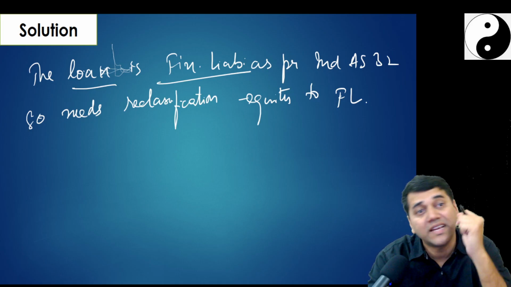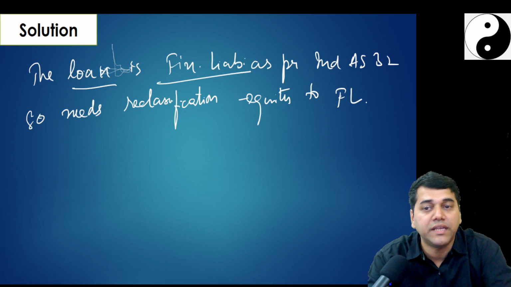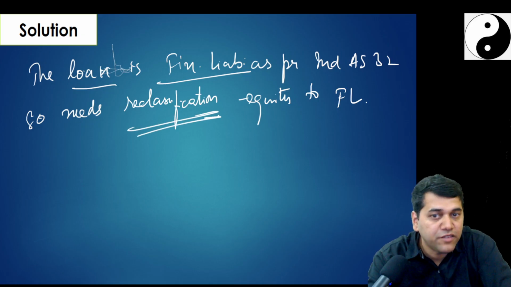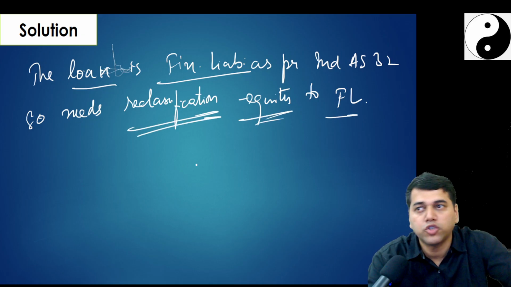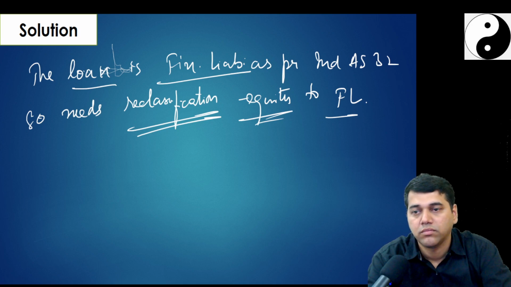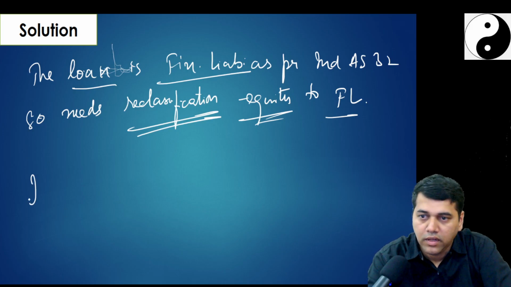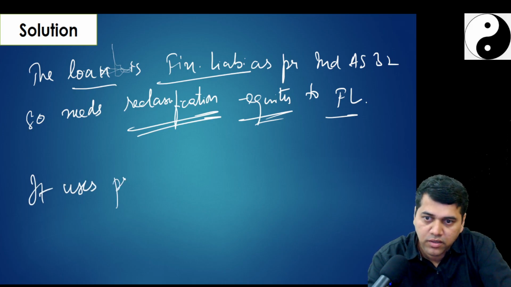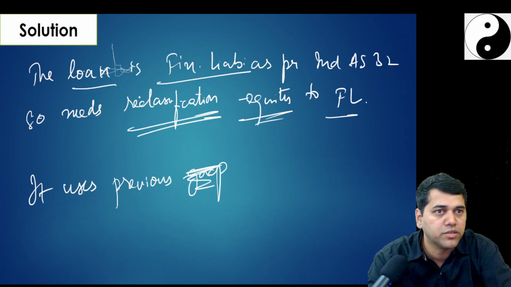But what was their classification? They have treated this loan as equity. So you need a reclassification from equity to financial liability. You cannot show it as equity anymore. Yes, Kriti, do you want any information?